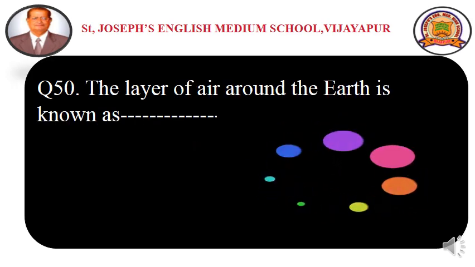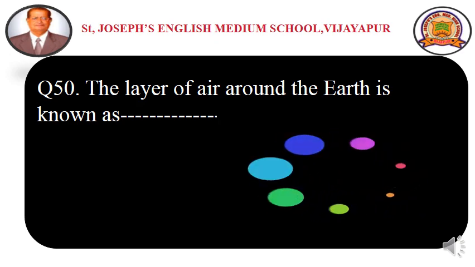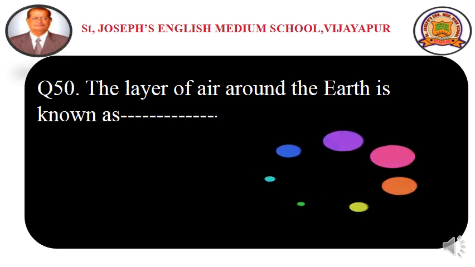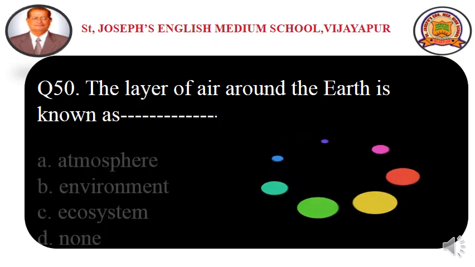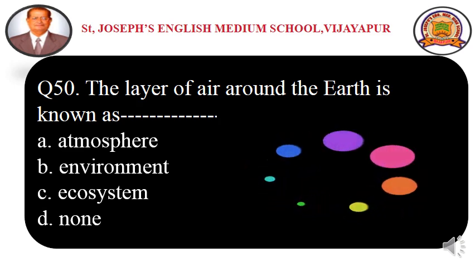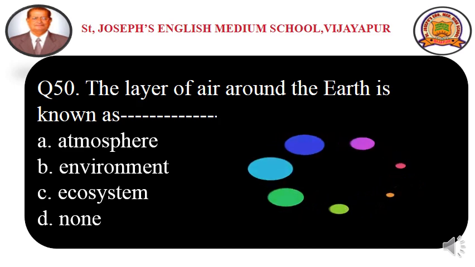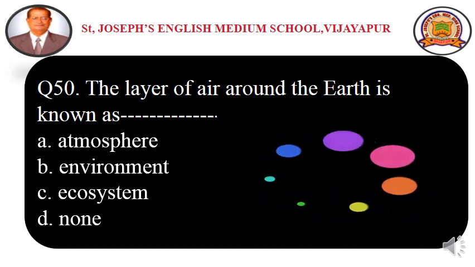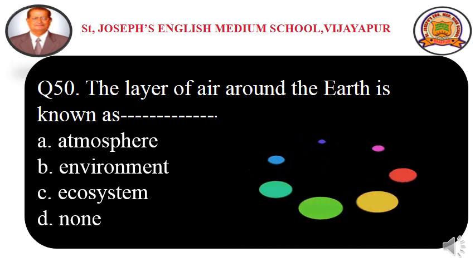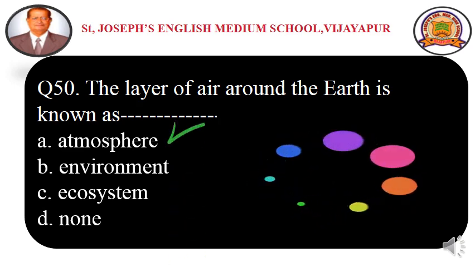Last but not the least, question number 50 is like this. The layer of air around the earth is known as dash. The options are option A, atmosphere, option B, environment, option C, ecosystem, and the last option is none. The layer of air around the earth is known as atmosphere. So option A is the correct answer.